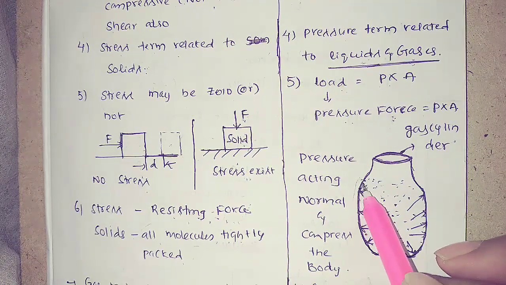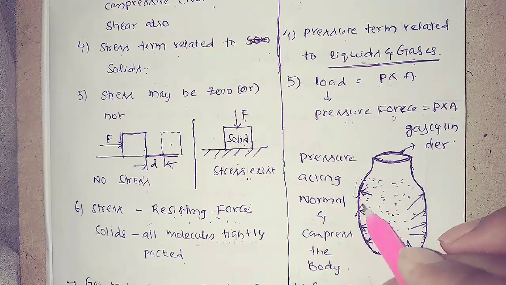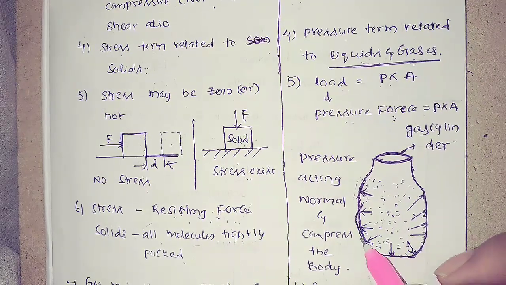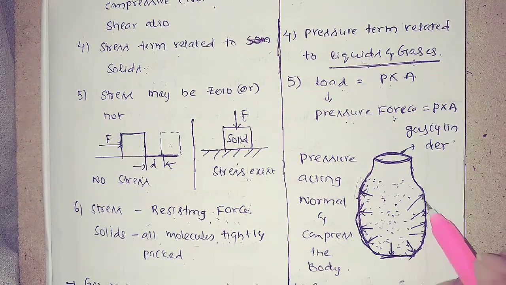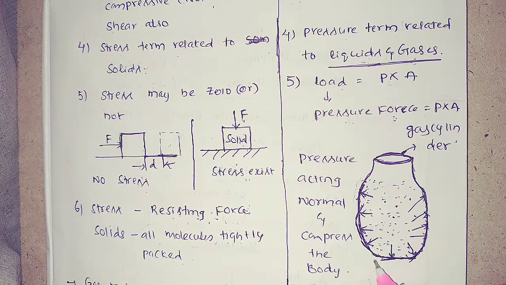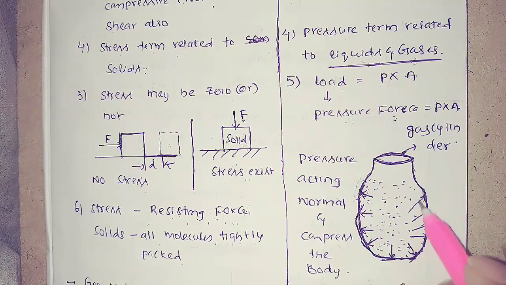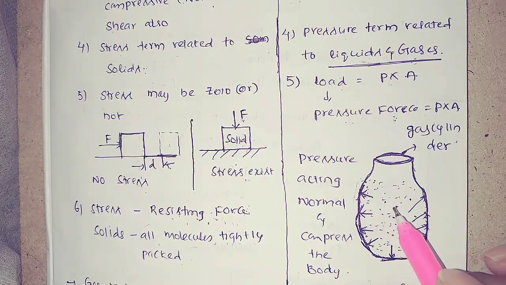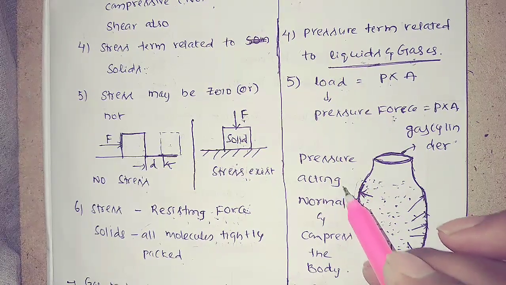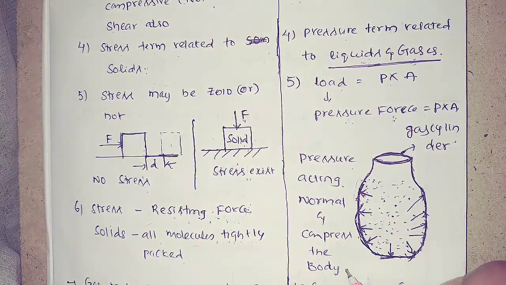Each of these is a normal force, and the pressure always acts normal to the surface, normal to the body. When the pressure acts normal to the body, it finally compresses the body. That means pressure acts normal and compresses the body.